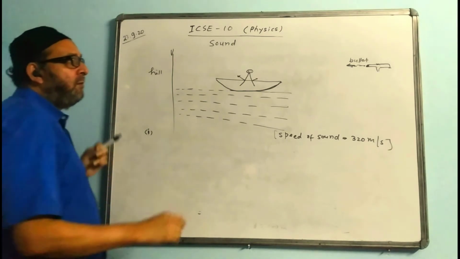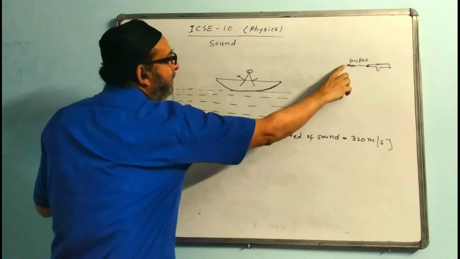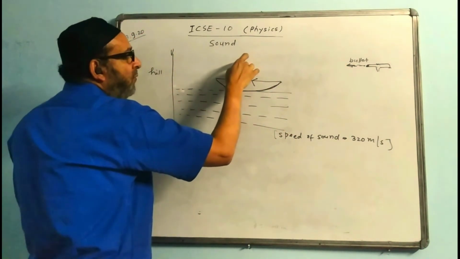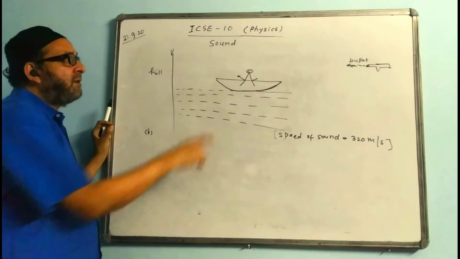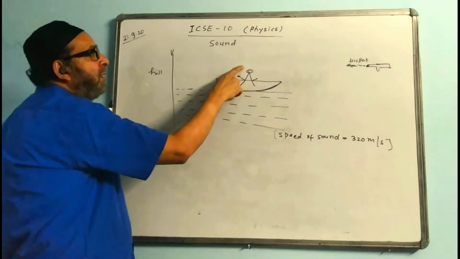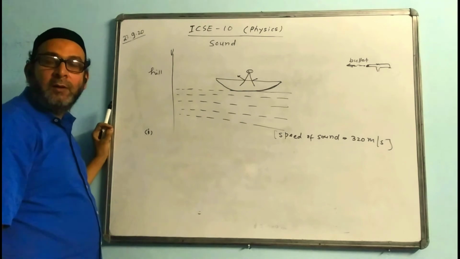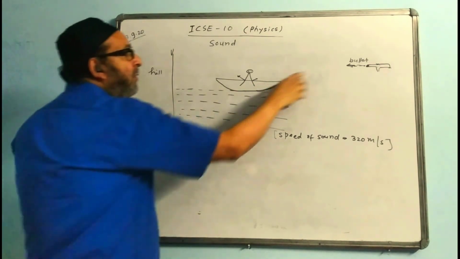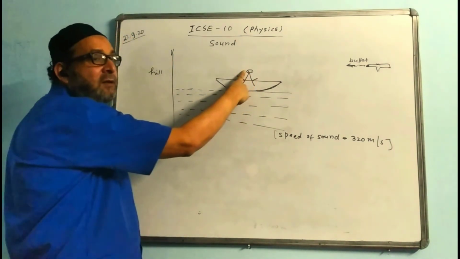First part. First sound is hearing in 2 seconds. That is, first sound will be hearing directly while the sound is passing this way. So first sound is direct one, and the timing is 2 seconds. And the second sound the boatman is hearing, that will be by the way of echo. And the total timing is 6 seconds. That is, from here till here and it comes here, that total timing is 6 seconds.